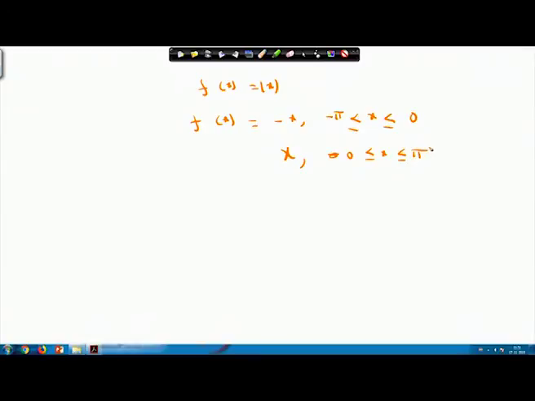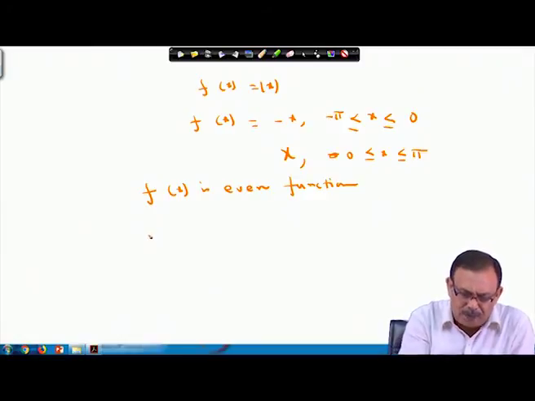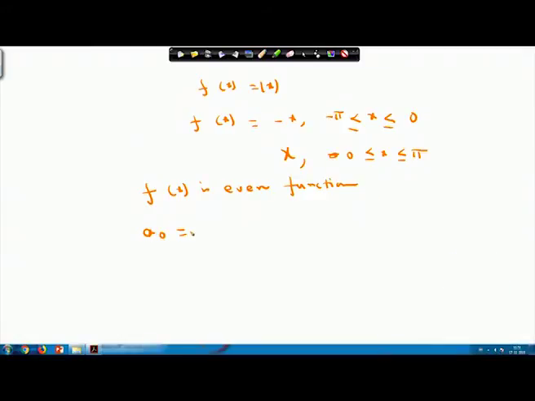So, I am defining the function f(x) equals minus x whenever x lies between minus pi to 0, and x whenever x lies between 0 to pi. So, f(x) is an even function. Please note this one, f(x) satisfies the property of an even function here. So, at the beginning, if I know f(x) is an even function, then I know even functions are expressed in terms of cosine series only. So, I have to calculate only a_0 and a_n.